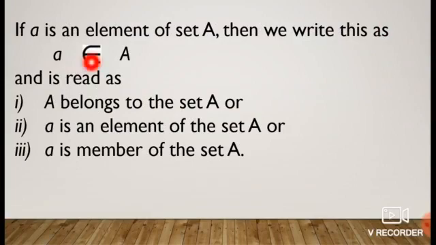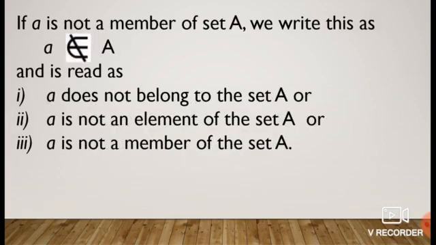This symbol is used to denote that an element is in a set. If a is an element of set A, then we write like this. And we read this as a belongs to the set A, or a is an element of the set A, or a is a member of the set A.